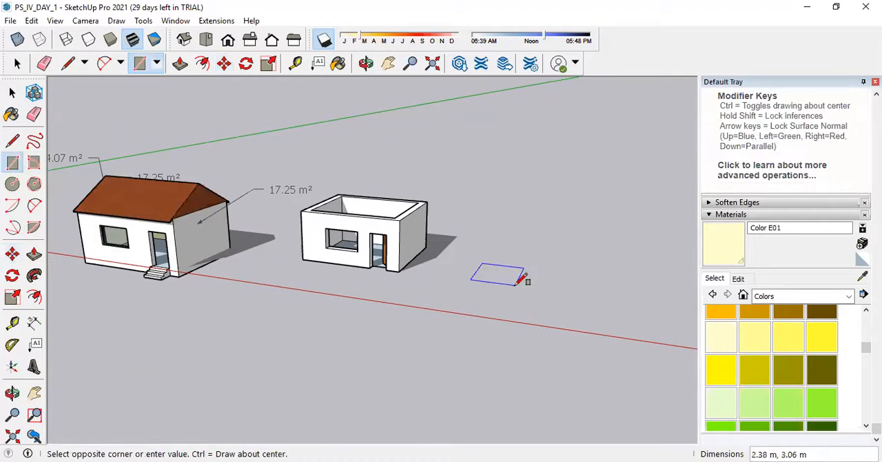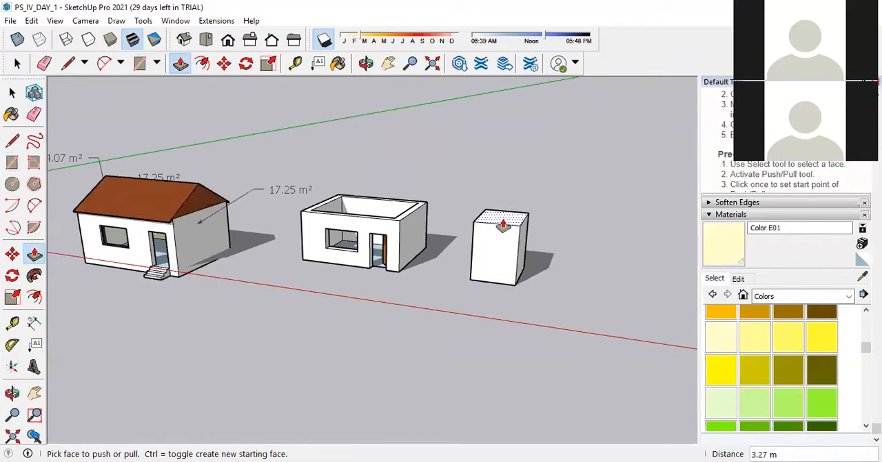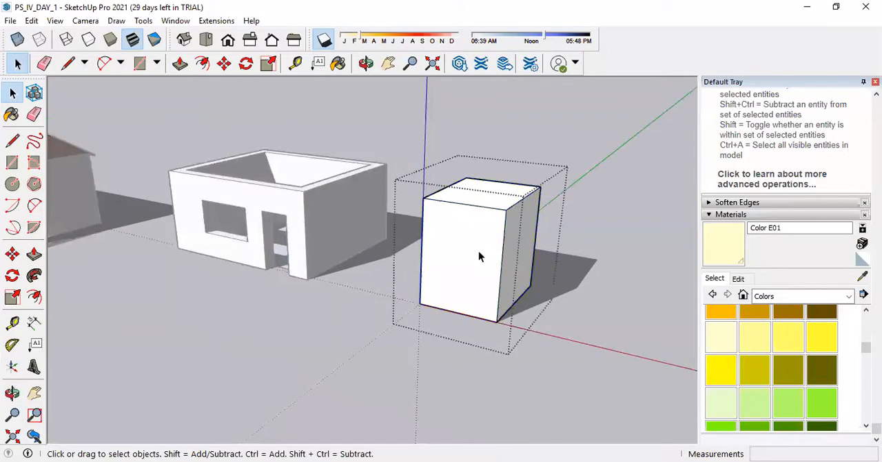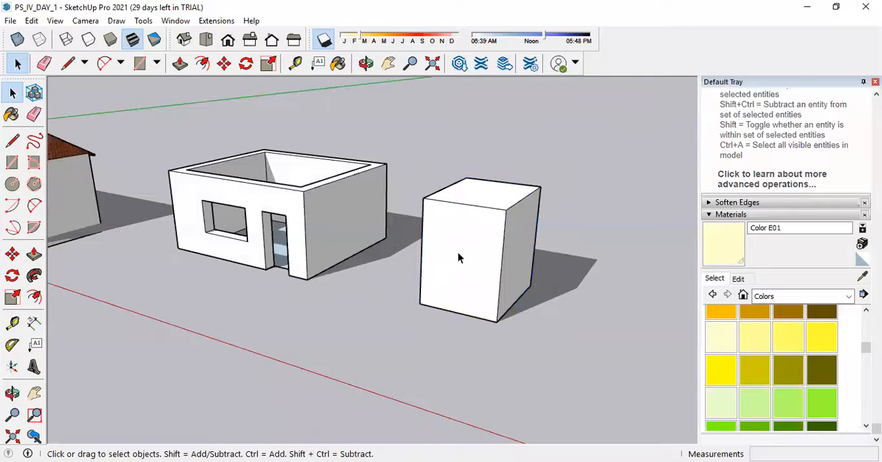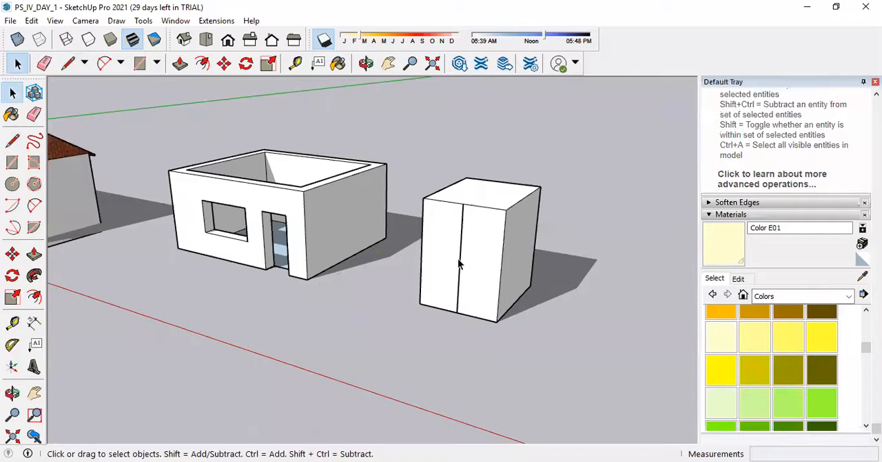Suppose I make an object here, then go to the push pull tool, make a 3D object, triple click on this, right click and make group. Now suppose I want to make something on it, I will be able to make it. Suppose I want to draw a line, it is easy, but the object and this line are separate. I have to select it separately. It does not belong to the same group.